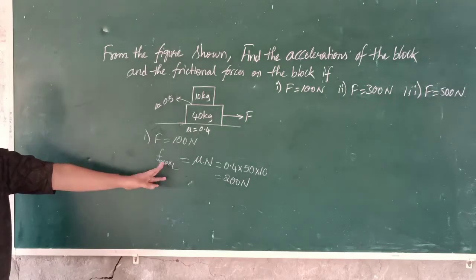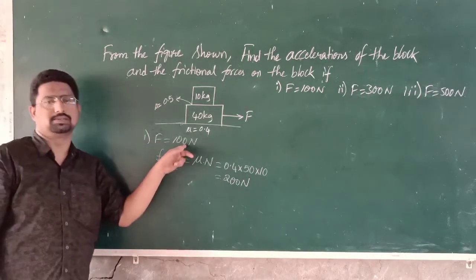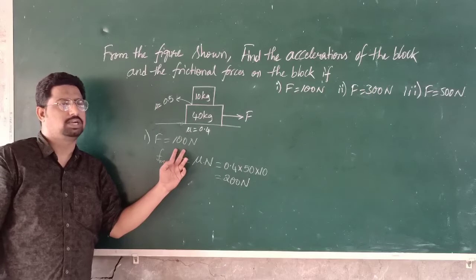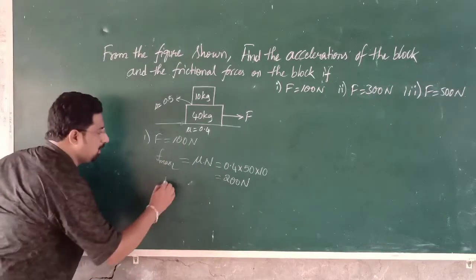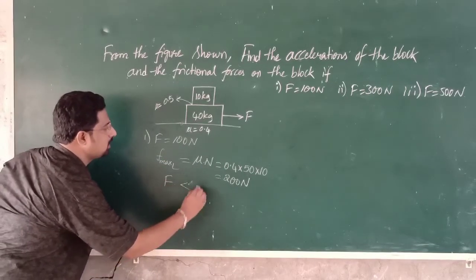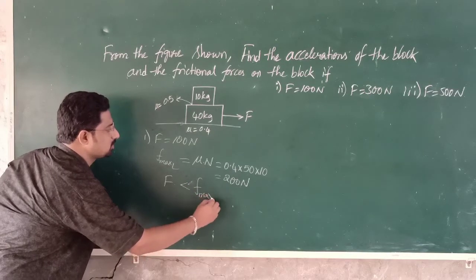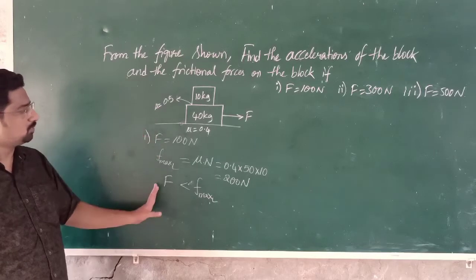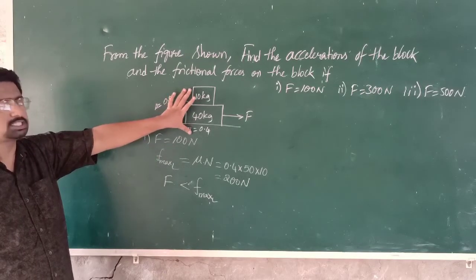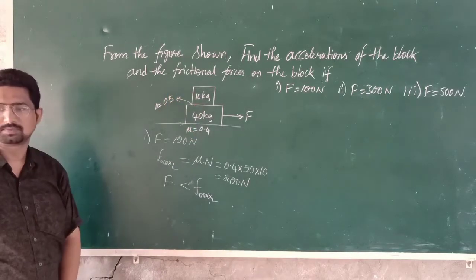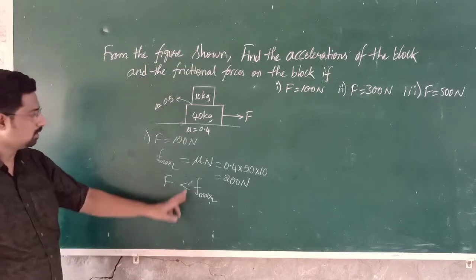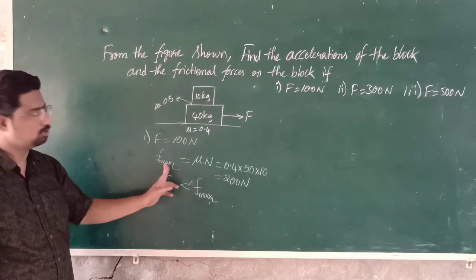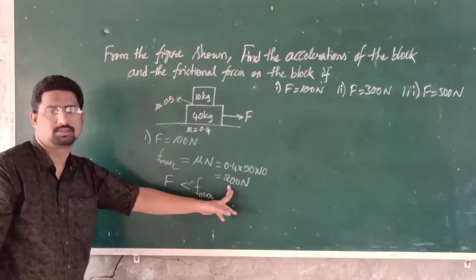But we have applied only 100 Newton. So from this, what can we say? Here the applied force F is less than the maximum frictional force on the lower block. So we can say that the system will be at rest, isn't it? This maximum frictional force is 200 Newton.